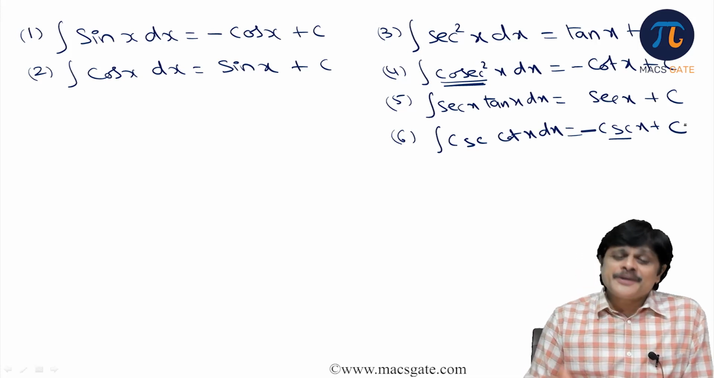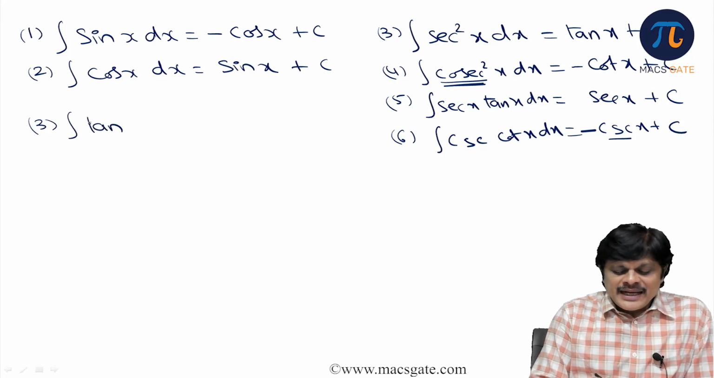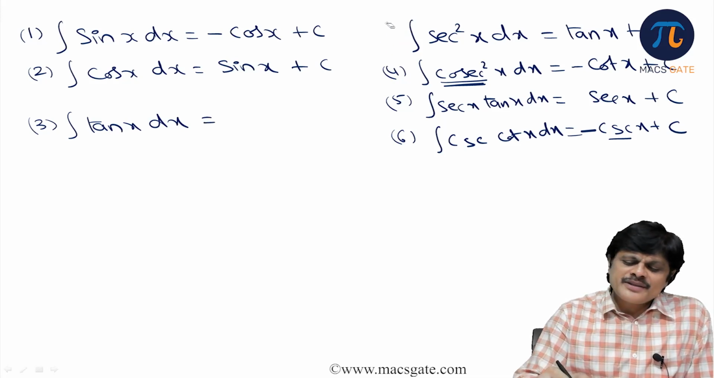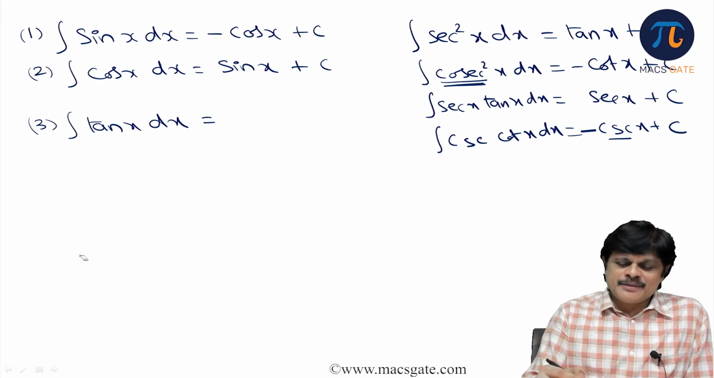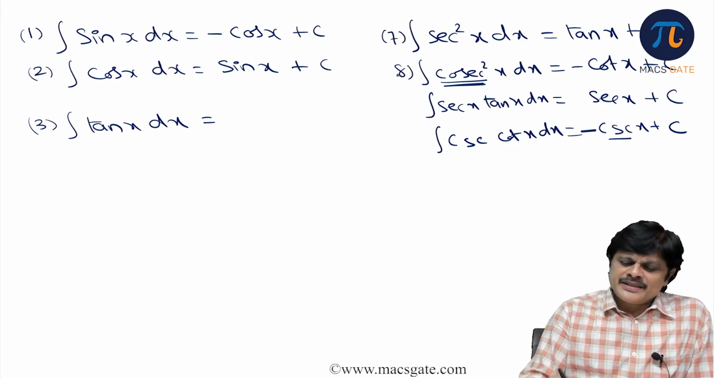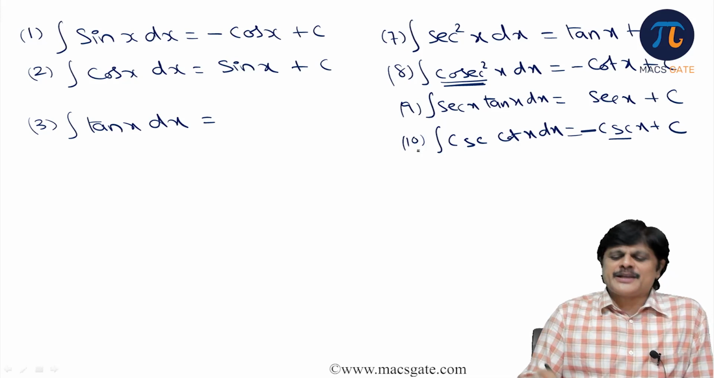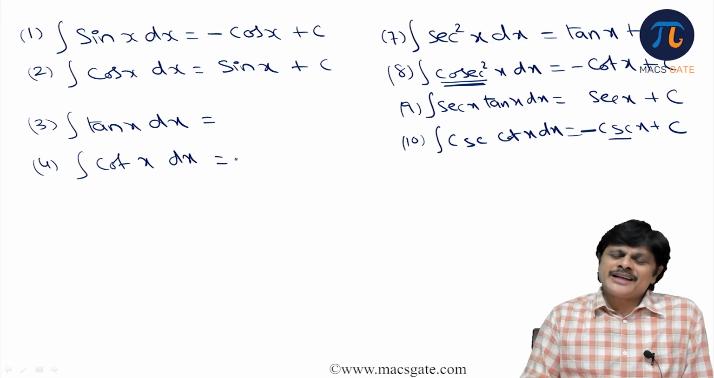But what is missing here? The missing ones are, what is integral of tan x dx? You may remove the numbers, because generally you want to see these together. So let us see 6, 7, 8, 9, 10. Let us make this 10. Integral of tan x you want and integral of cot x you want, but these are not straightforward. Let us try to understand how you can get the integral of tan x and the integral of cot x.